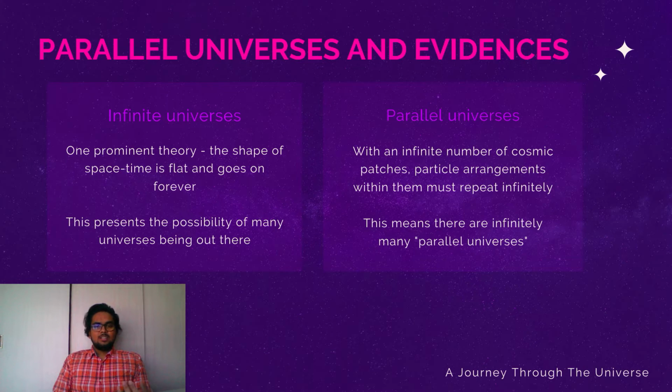Parallel universes, going back to the idea that space-time is actually flat, the number of possible particle configurations in multiple universes would be limited to finite distinct possibilities. So with an infinite number of cosmic patches, the particle arrangements will eventually start repeating themselves. So that would mean that there is a cosmic patch that is exactly similar to ours. So there's a universe that would contain people exactly like us existing in that universe. So there might be patches that differ by 2 particle positions, 1 particle position, and so down to patches that are totally different from ours.